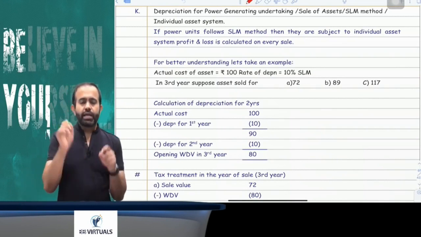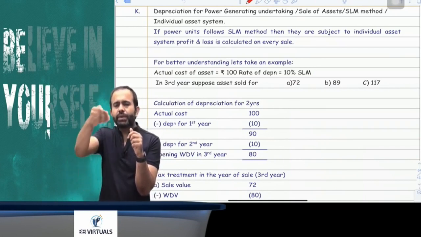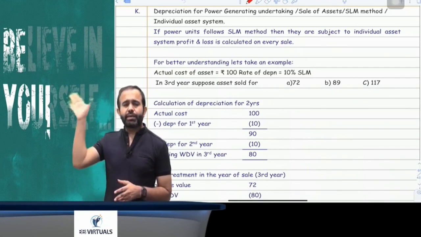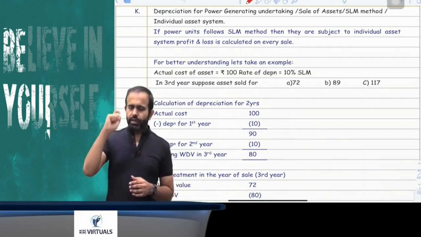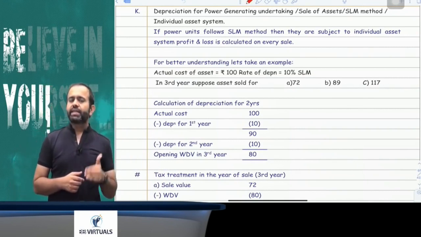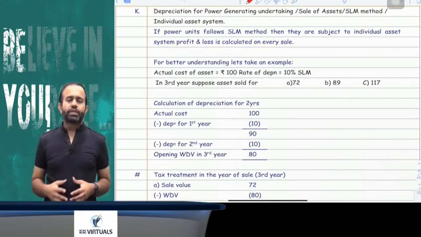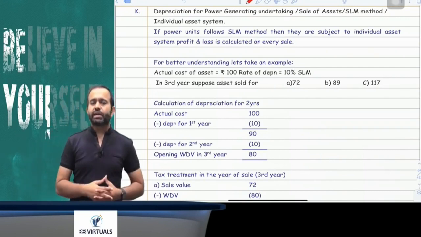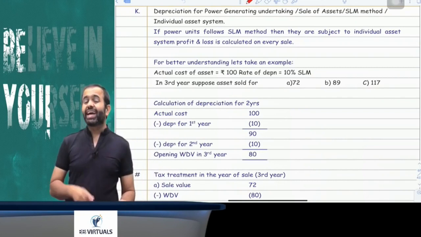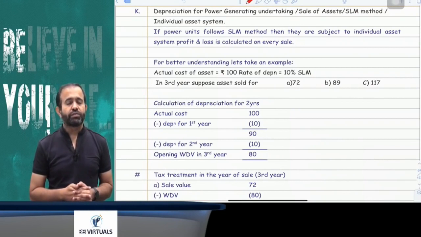So guys, try to understand, if you transfer the asset and you recover less than WDV, means your selling price is less than WDV, then whatever loss, that loss is known as terminal depreciation, directly debited to P&L account. Suppose, for example, your cost was 100, you have claimed 10% SLM depreciation for 2 years, so now your WDV is 80. Suppose you receive 72, then 8 is a loss, known as terminal depreciation, directly debited to P&L account. Suppose you recover 89, here 9 is a profit, that 9 will be directly credited to P&L account, and it is known as the balancing charge taxable under section 41 subsection 2.